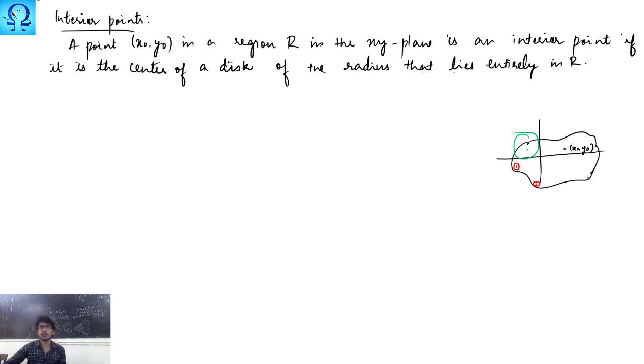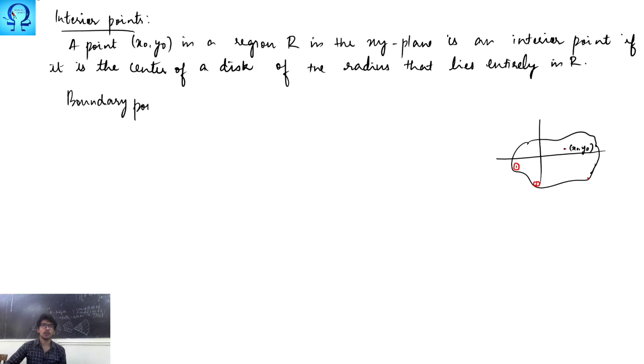Here it is said that it is the center of a disk of positive radius that lies entirely in R. They are not saying that all the disks of this kind have to be contained. Even if you are able to find at least one circle of this sort, it is more than enough. So this is the definition of an interior point.